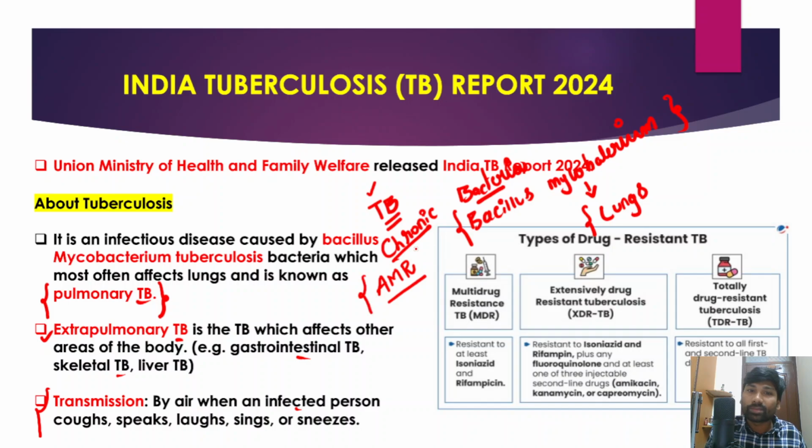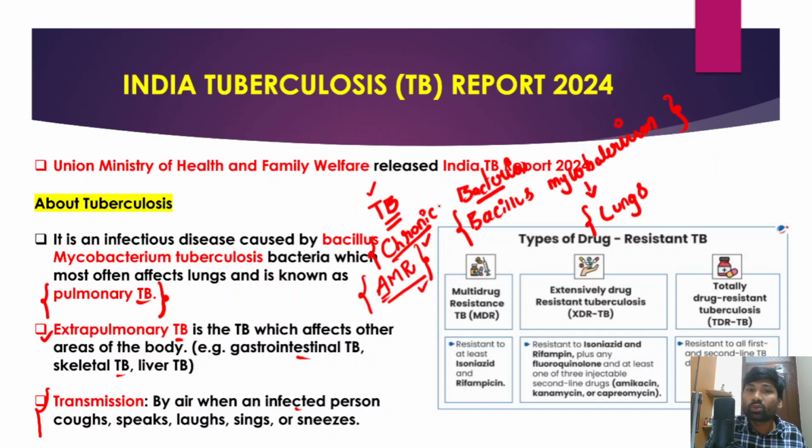Antimicrobial resistance means pathogens developing resistance to existing medication, so even if we use medicine, those pathogens will not be affected. They continue to cause the disease among human beings, and that is known as antimicrobial resistance.